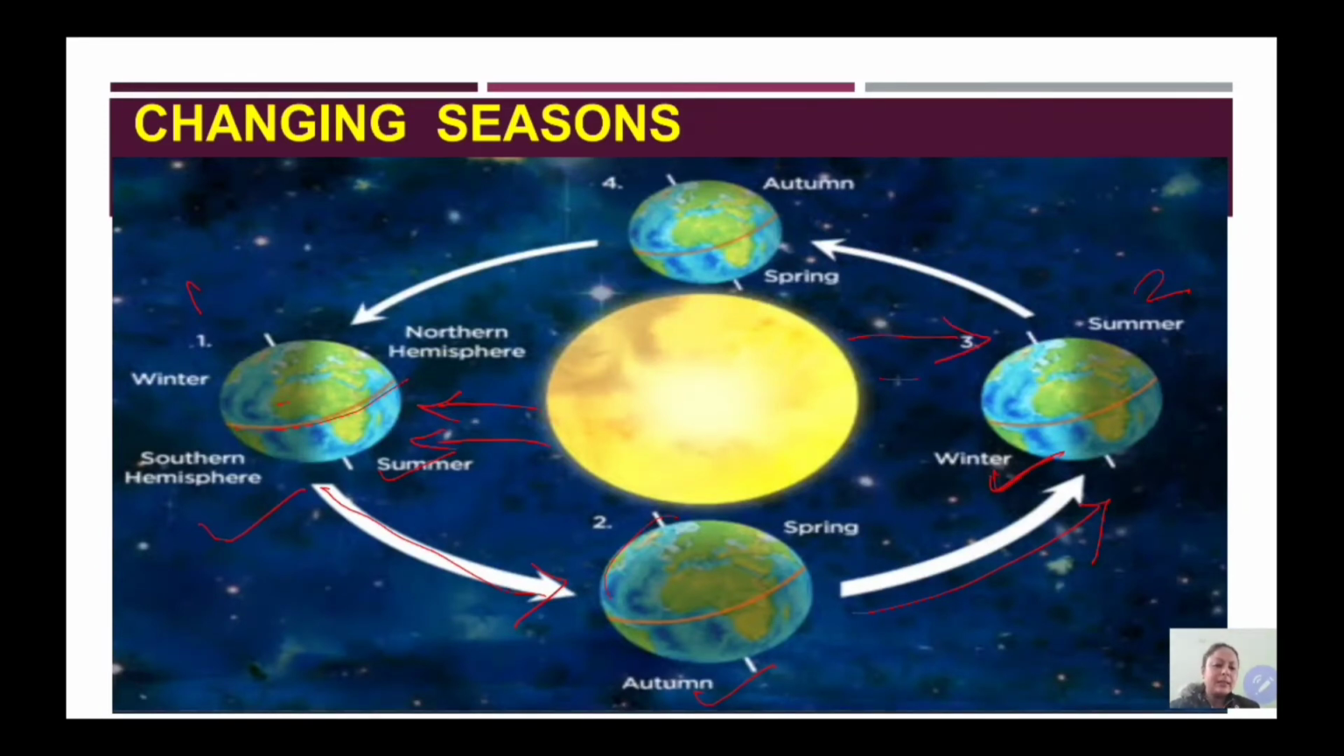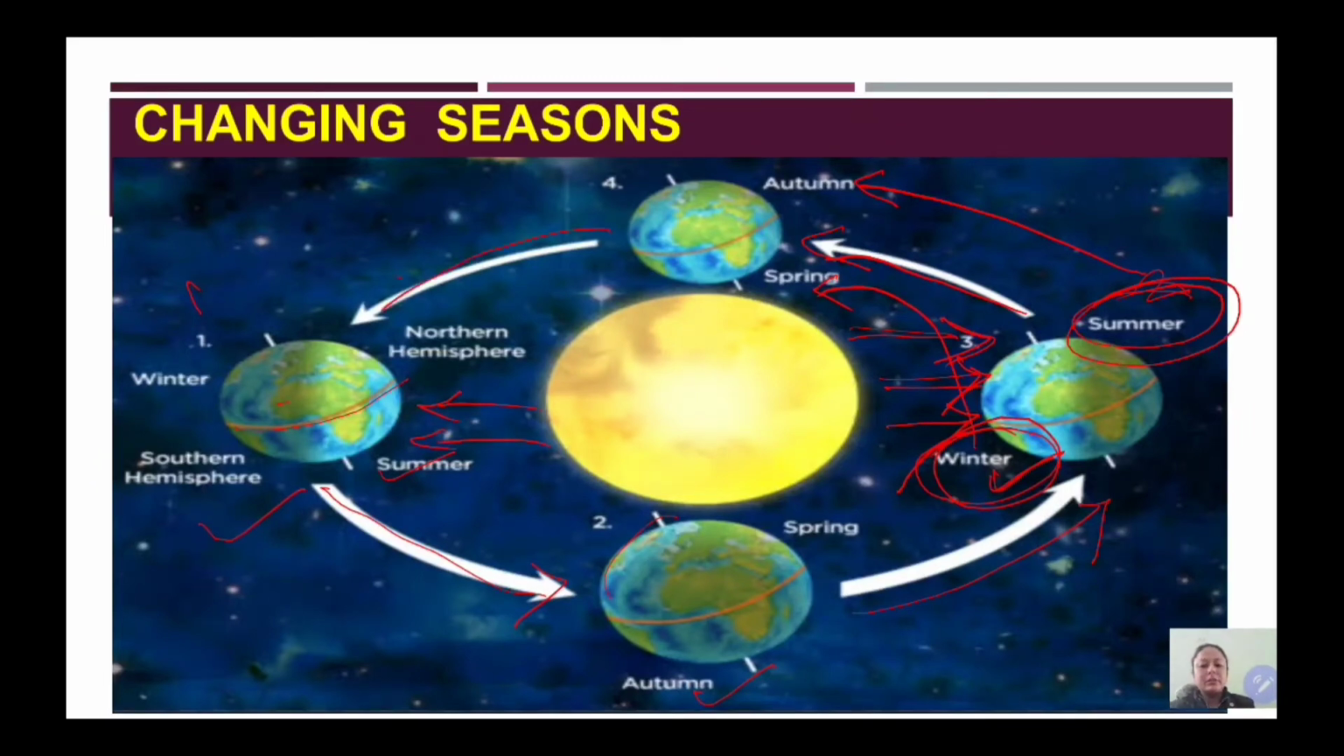You can see in this position the sun is vertical on the northern hemisphere. The northern hemisphere is inclined towards the sun. So more sun rays will be experienced on the northern hemisphere, and the northern hemisphere will have summer. So when the northern hemisphere is having summer, the southern hemisphere is having winter. Further it will move, and now the northern hemisphere will have autumn and the southern hemisphere will have spring.